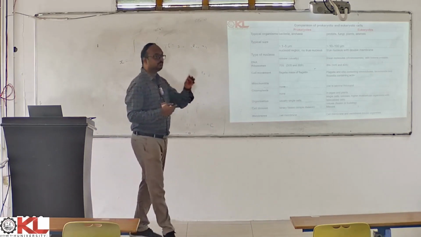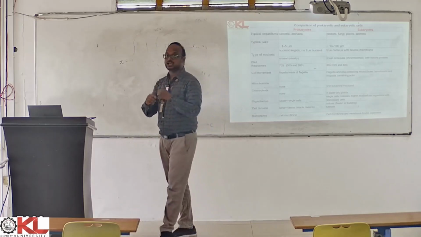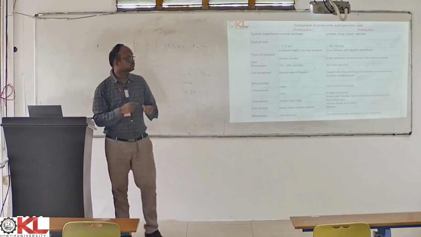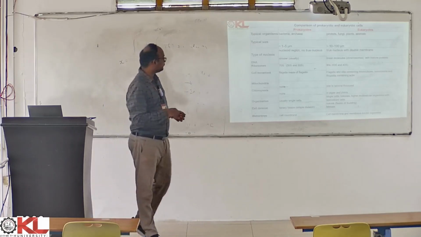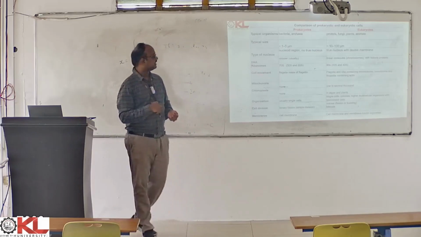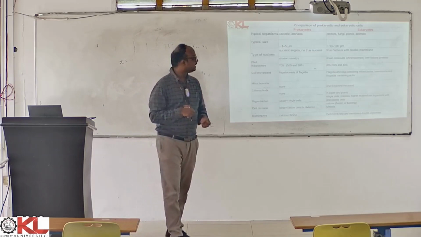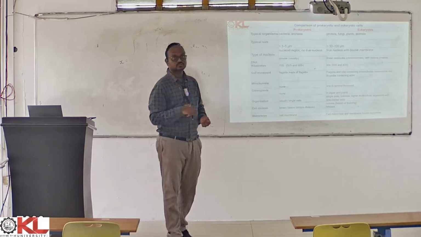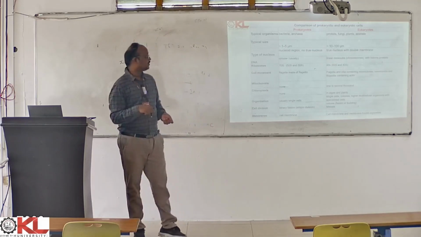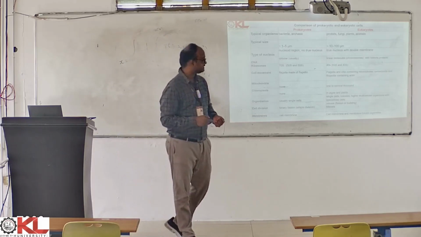They bind to the DNA and help in wrapping and coiling the DNA to form chromosomes. Next one, ribosomal composition: in prokaryotes, we have 70S ribosomes, whereas in eukaryotes, we have 80S ribosomes. We'll discuss more about ribosomes in coming sessions.